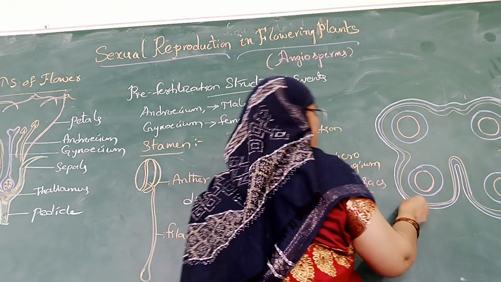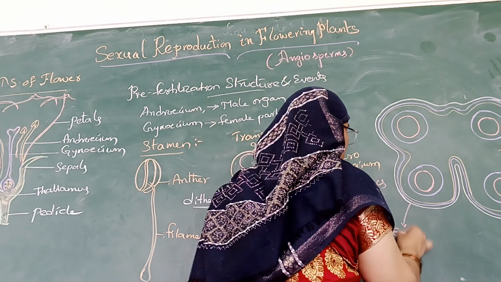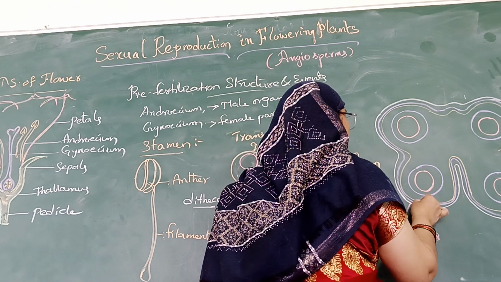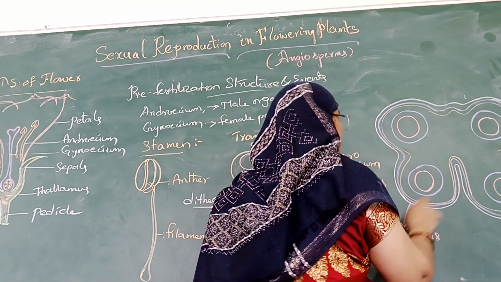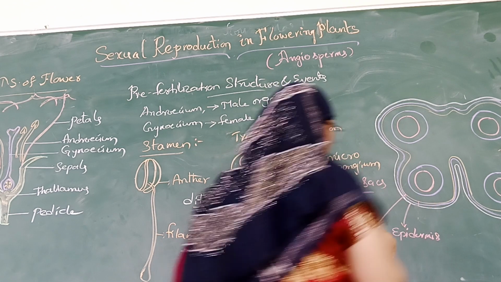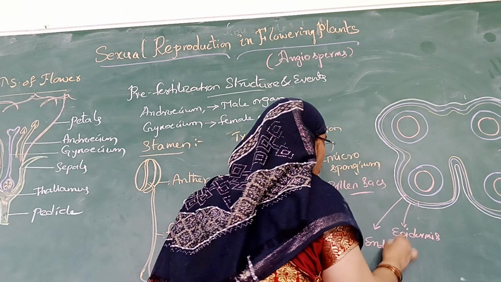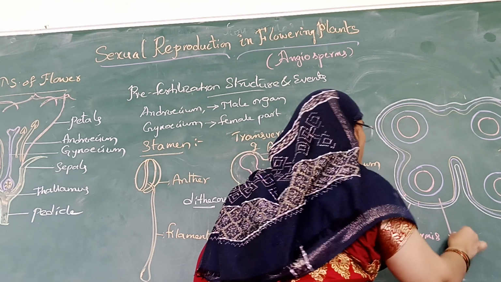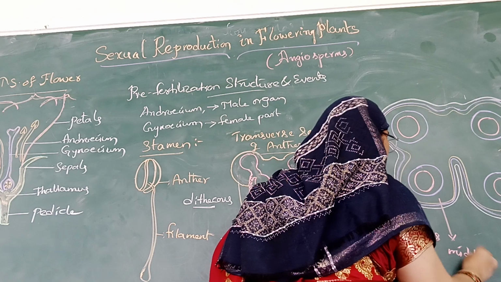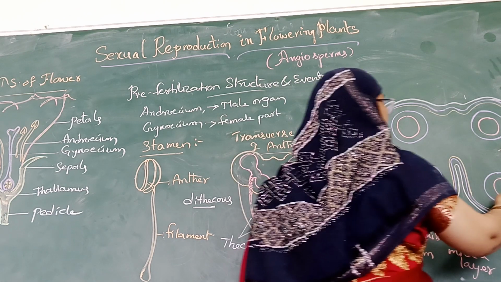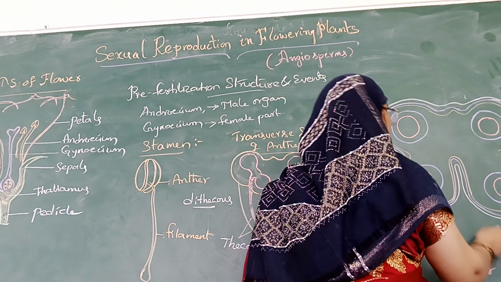The first layer is called the epidermis, and the second layer is called the endothelium, and the third layer is the middle layer, and this is the fourth layer.